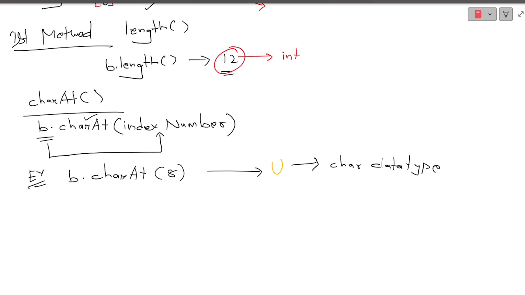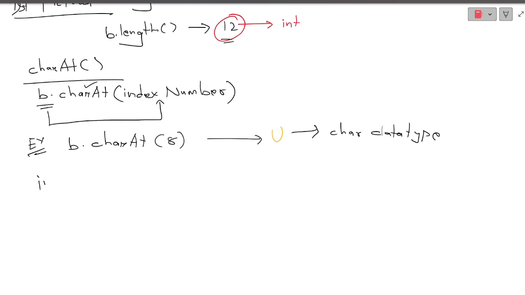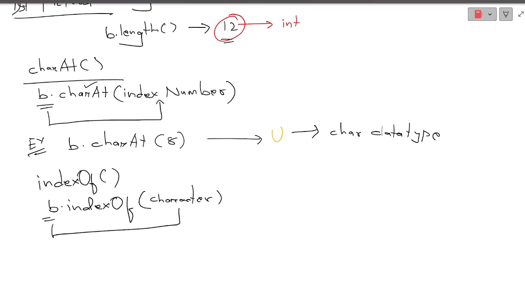Okay. Now what if a user has given me a character, and I want to find out the index place of a particular character? Did you get it? Meaning the address of a character in the particular string. So for that I have indexOf. If I'm writing b dot indexOf of any character, here we will be mentioning a character. This b is my string, and whatever you have mentioned in this parenthesis, it will find its index and print its index.